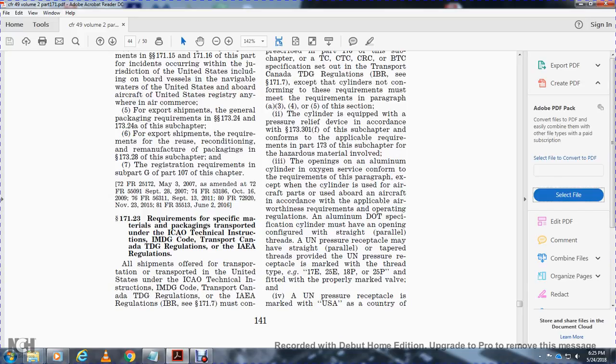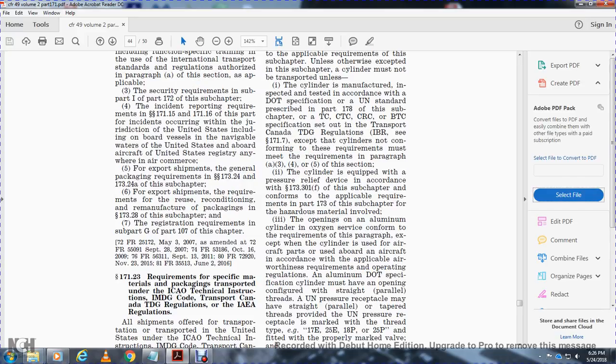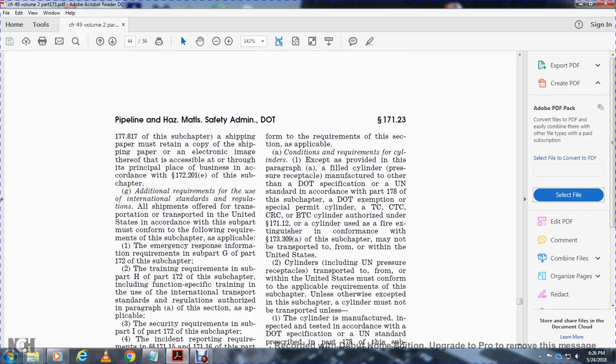171.23, requirements of the specific material packaging and transport with the ICAO Technical Instructions, IMDG, and the Transport Canada Transportation of Dangerous Goods regulations and IAEA regulations. All shipments off of the transportation transport of the United States under the ICAO Technical Instructions, IMDG, Transport Canada Transportation of Dangerous Goods Regulations, and IAEA regulations, 1 CFR part 51 IBR approved, must conform with the requirements of this section as